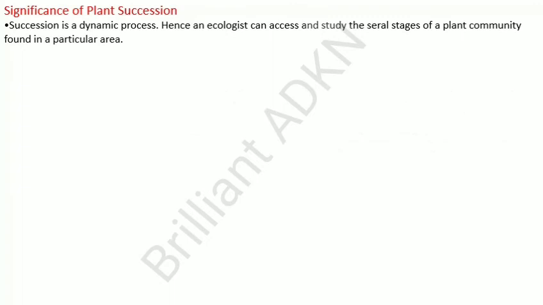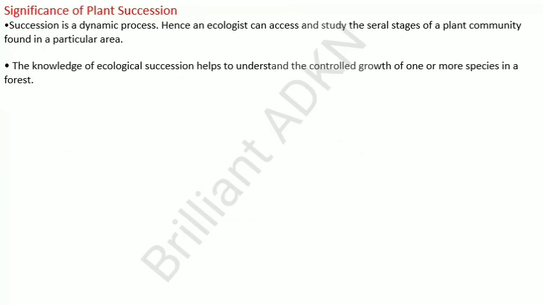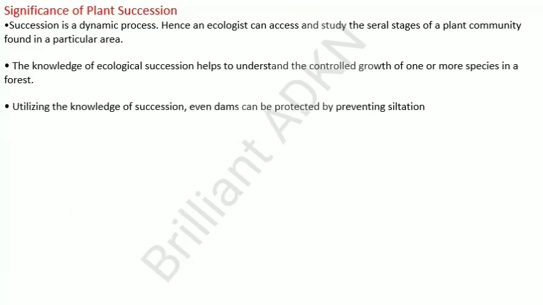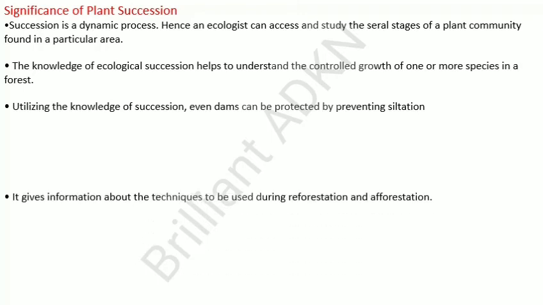Now we are going to see the significance of plant succession, which is the last topic of plant ecology. Succession is a dynamic process, hence an ecologist can access and study the several stages of a plant community found in a particular area. The knowledge of ecological succession helps to understand the controlled growth of one or more species in a forest. Utilizing the knowledge of succession, even dams can be protected by preventing siltation.